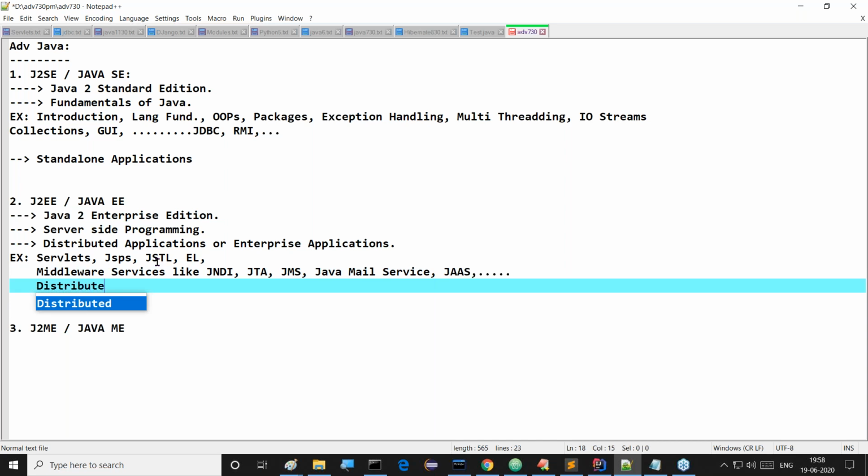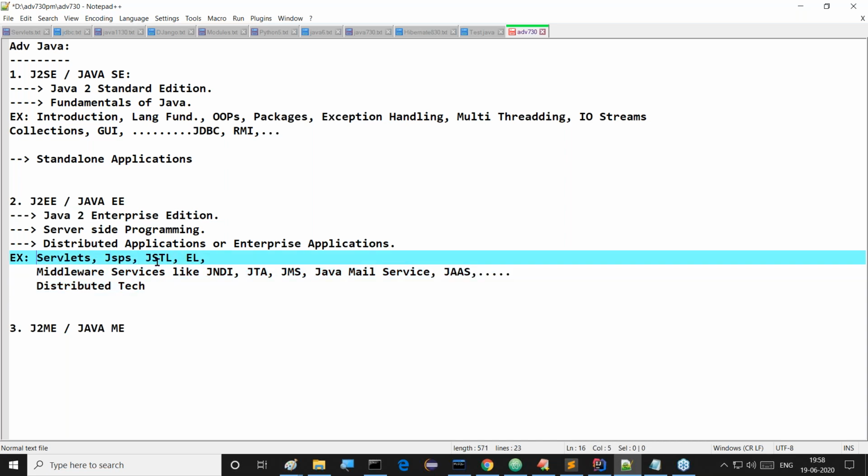Next, something else: distributed technologies exist. And I'm telling you clearly, these are web technologies under this distributed environment, under this J2EE, like servlets, JSPs, JSTL and expression languages and so on. Apart from this, if any technology is remaining, that's okay, good.